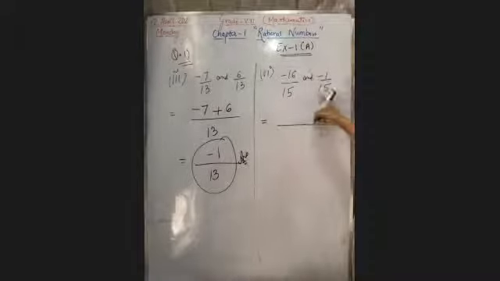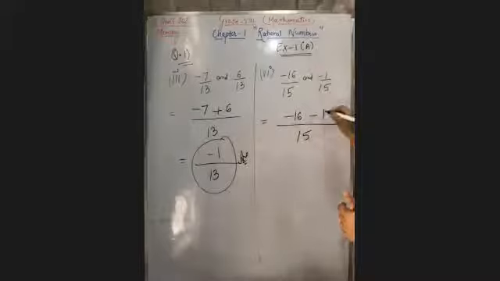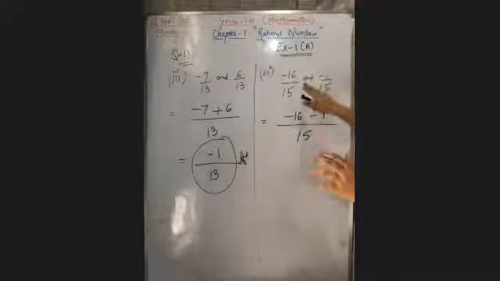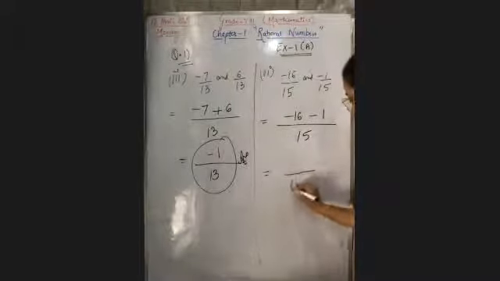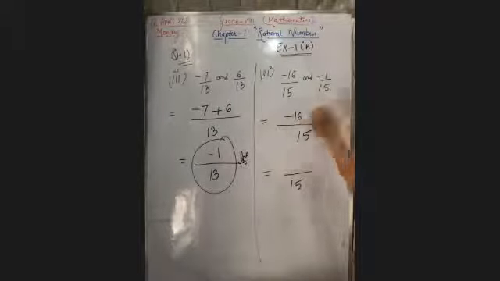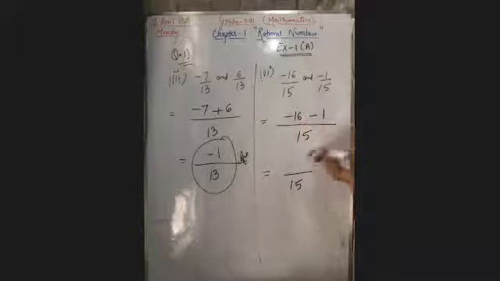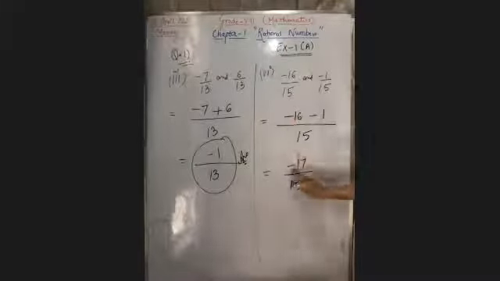Now here 15 and 15, again the same denominators. Write 15 one time. Now take the LCM. LCM will be 15. Now solve the numerators, -16 and -1. If this is minus and you have to do the addition, then addition and subtraction will be subtraction only. So 15 will be as it is. Now come to the numerator. -16 -1. Both are having the same sign, so you have to add both the values. 16 and 1 is 17 and sign will be minus, -17.